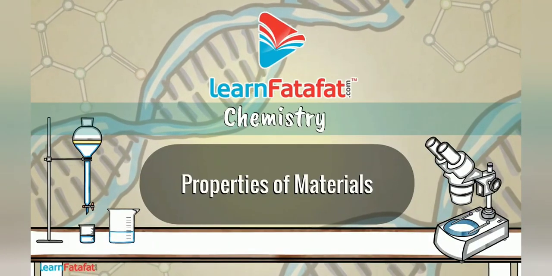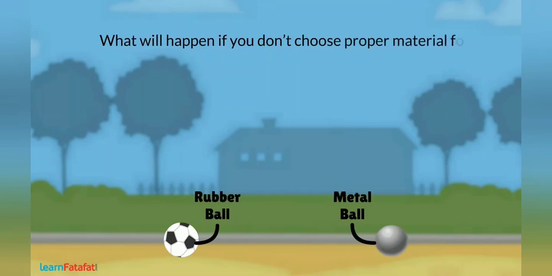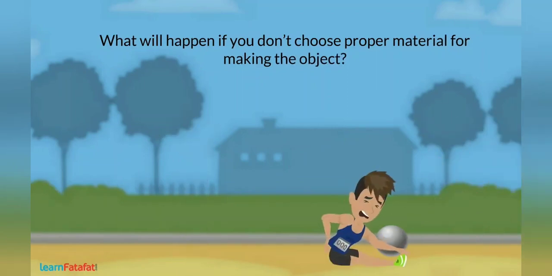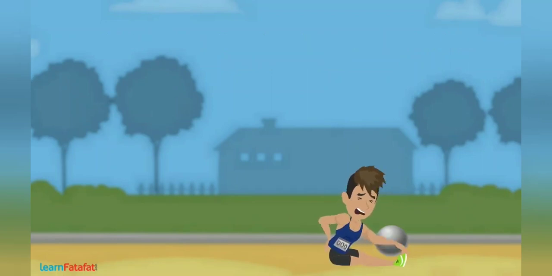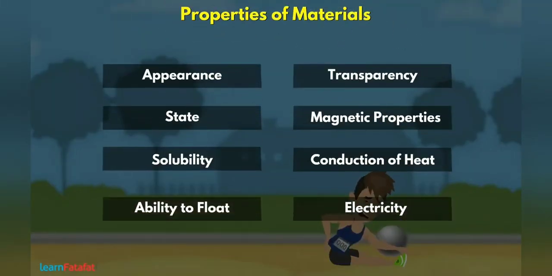Properties of materials. For solving a need, we make objects. These objects are formed from materials. What will happen if you don't choose proper material for making the object? Definitely, you don't want to be in such a situation. In order to make objects for a specific need, we must understand the properties of materials. We will discuss these properties in this video.